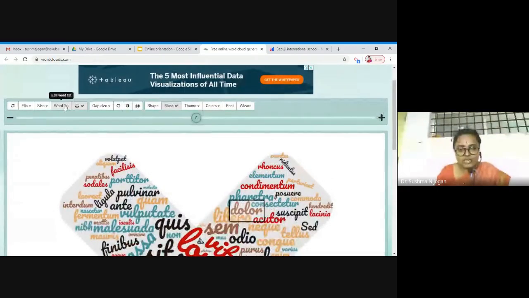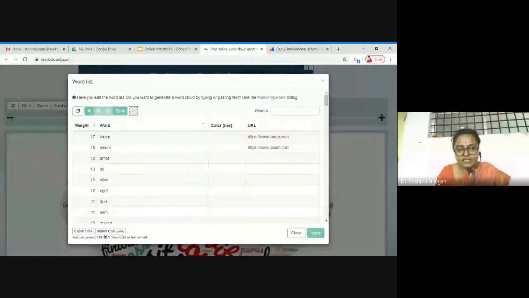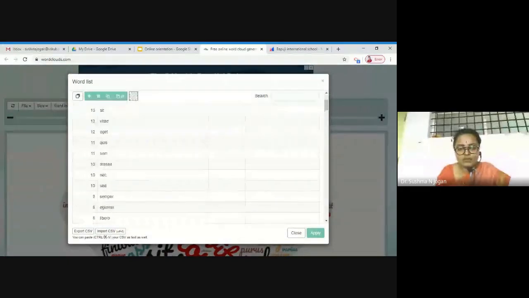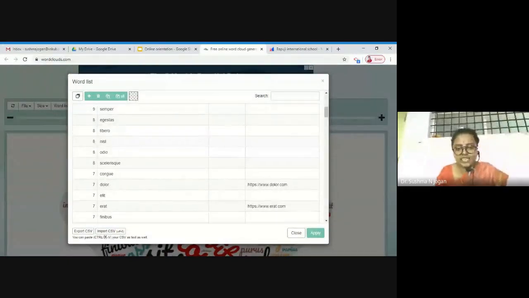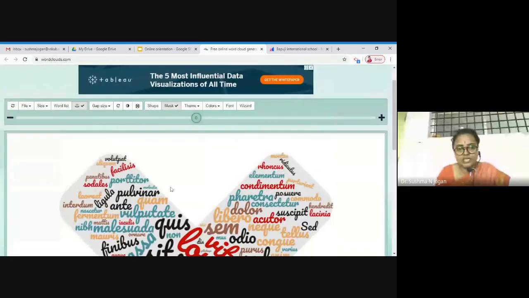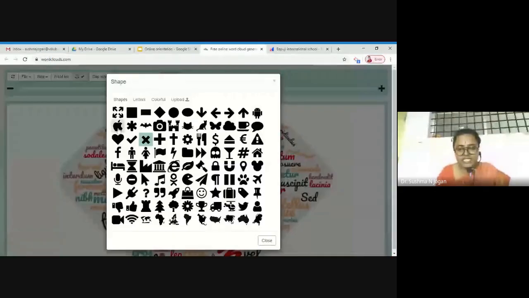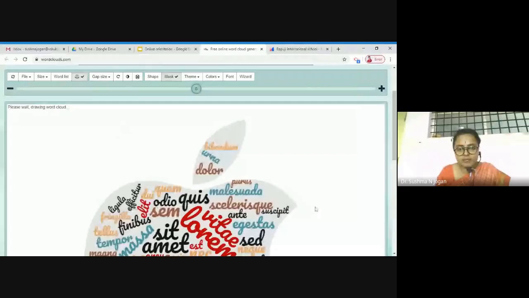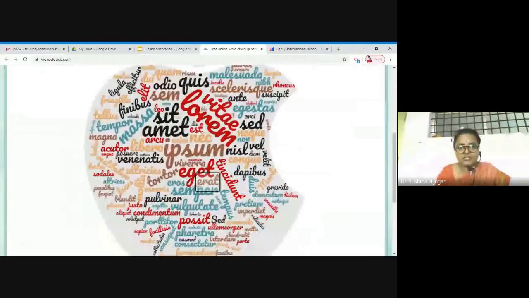You can go to the word list and edit the words which you want to input for the students, and the same can be given to the students as well. I would like to show another shape also, the apple shape. You can see the word cloud in the apple shape. This is how you can create the word cloud.